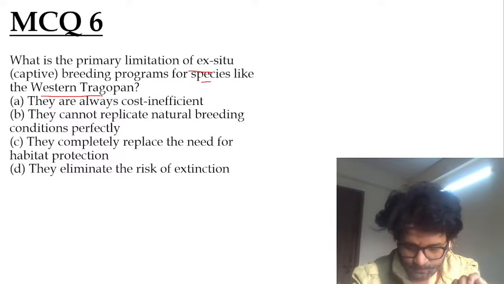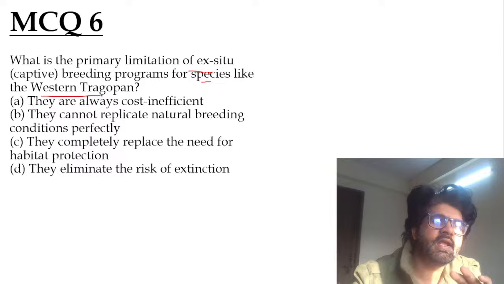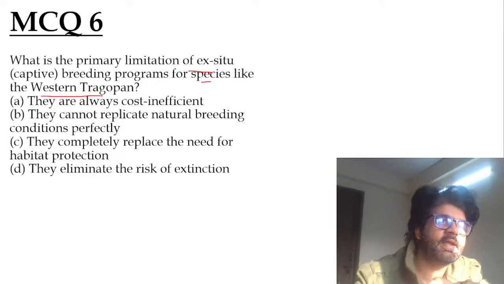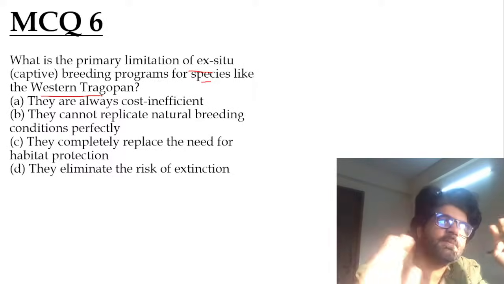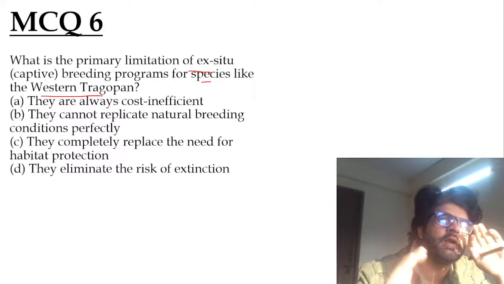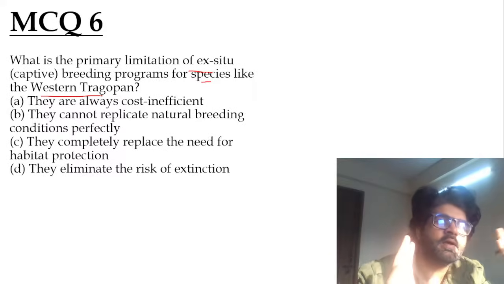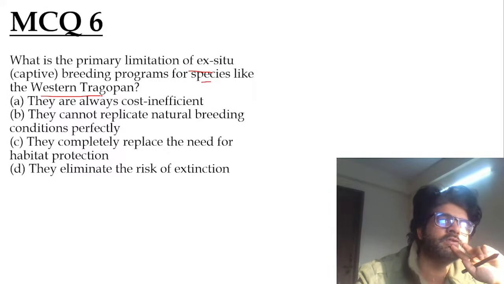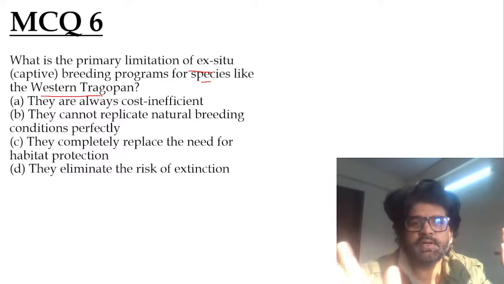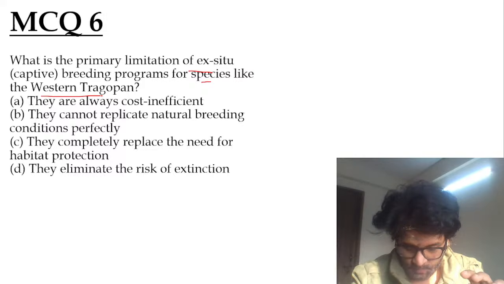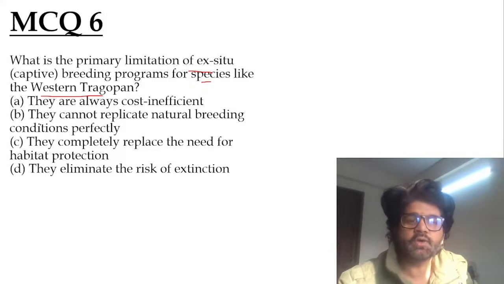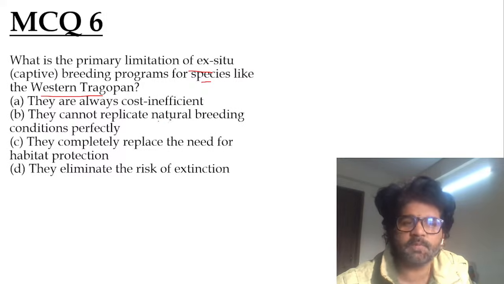What we have discussed? It's like I'm putting you in a cage. Humans are put behind a cage. Okay, you live among yourselves. There's a boy, there's a girl. You procreate, you do all these things. But that is not the same as going to watch a movie outside in a theater, then eating chow mein and popcorn. So ex situ can never replace in situ. They cannot replicate natural breeding conditions perfectly, guys.